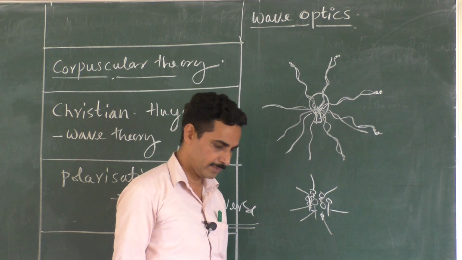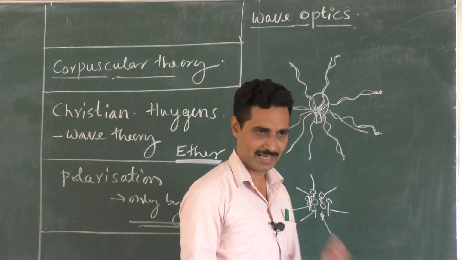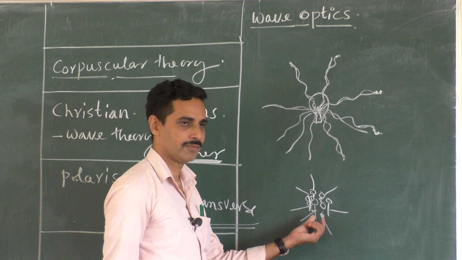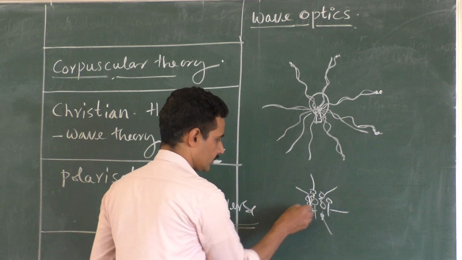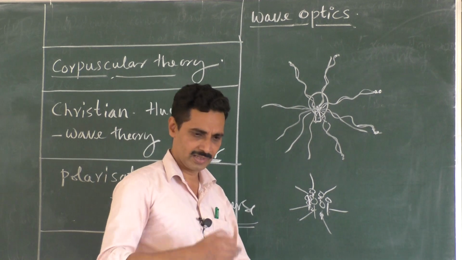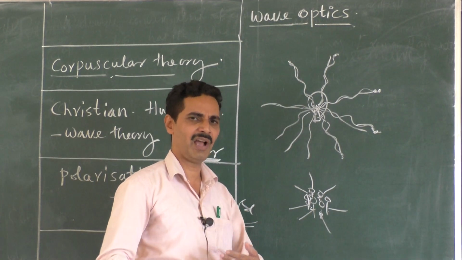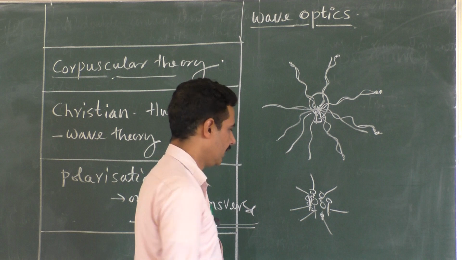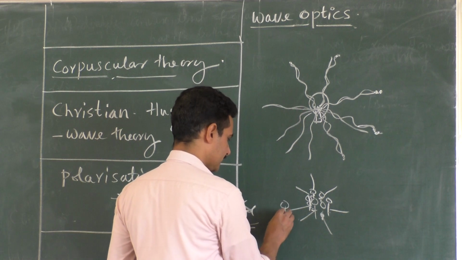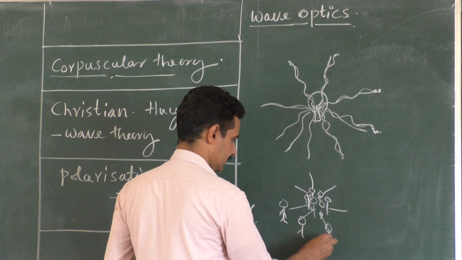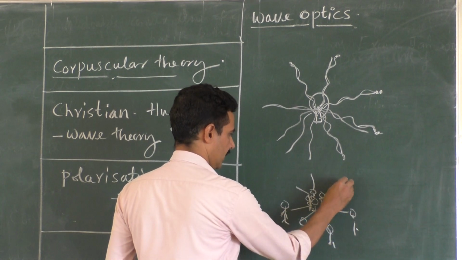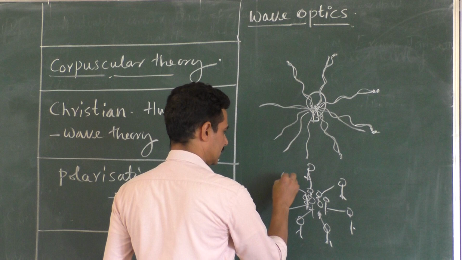And if they keep the footsteps like this, exactly what happens? Suppose one person stops in the fourth step. Others should also stop in the fourth step, because they keep it in regular intervals of time. There is a high synchronization between them. When one person stops in the fourth footstep, this one will also stop in the fourth one, this one will also stop in the fourth one. All will stop in the fourth footstep.